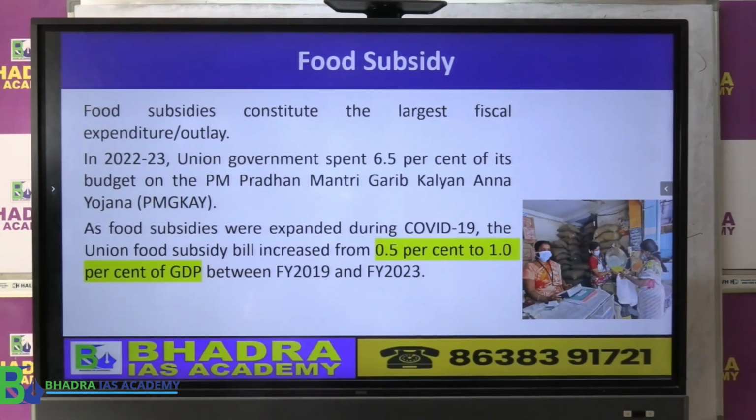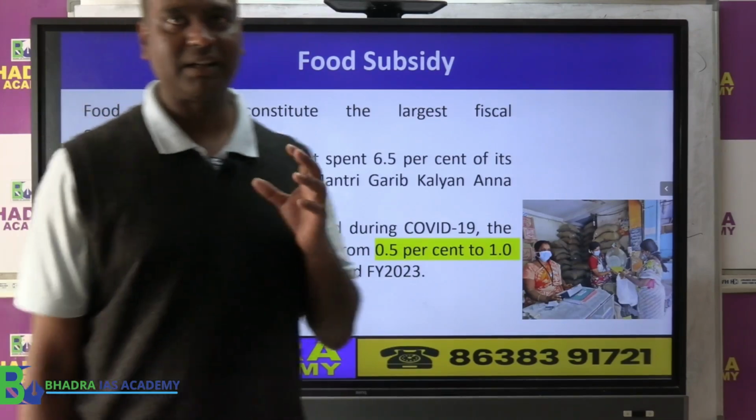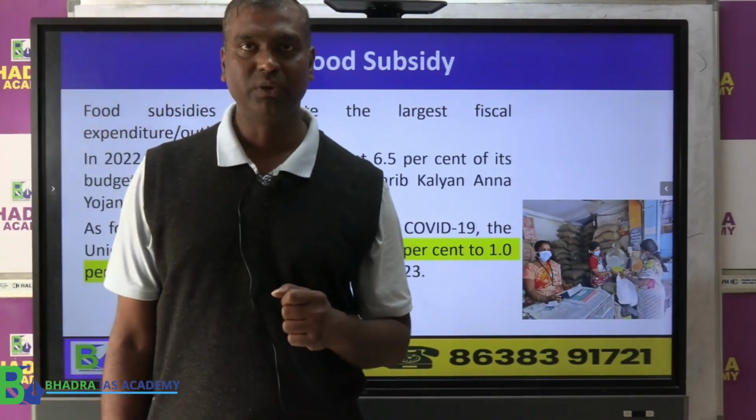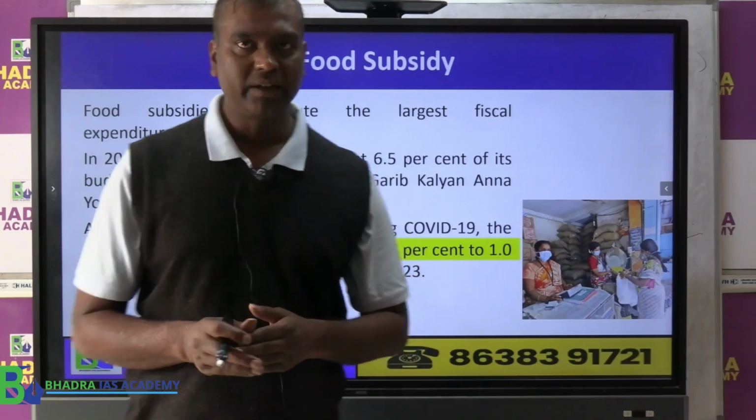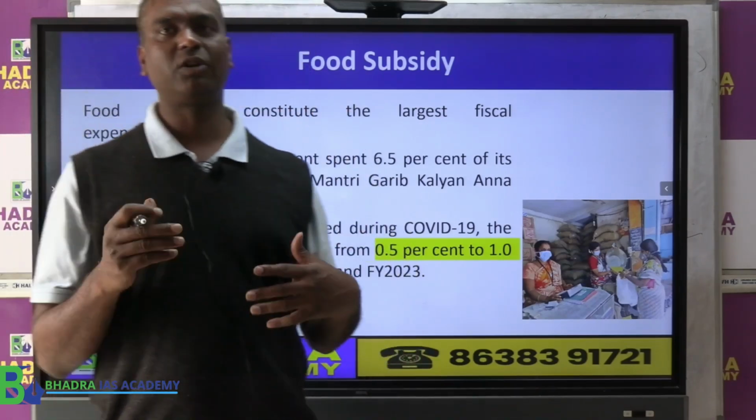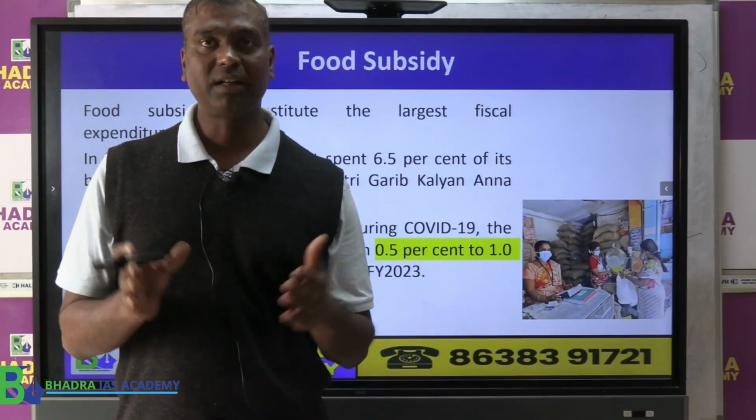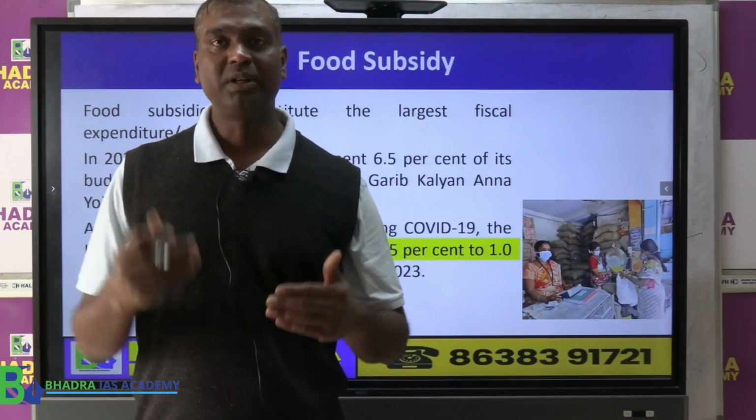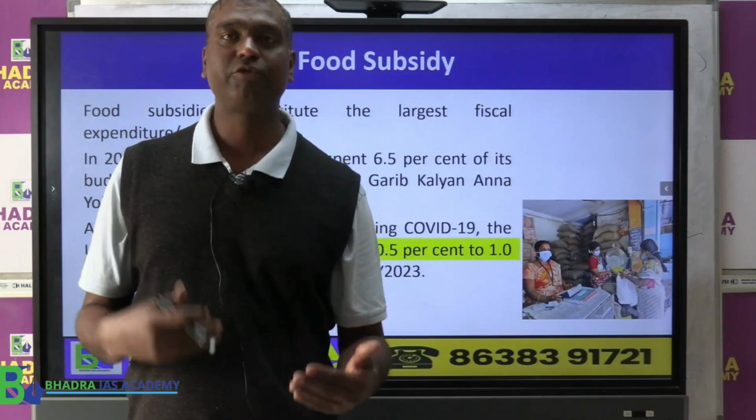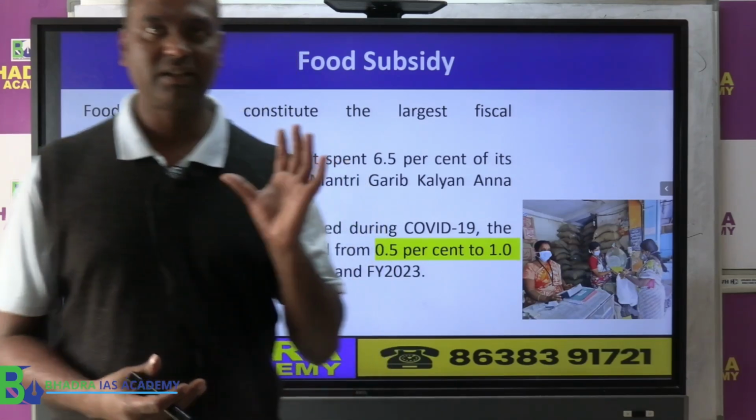Another major point that has been discussed from the government expenditure point of view is the food subsidy. Though food subsidy is part of agriculture, here the government is talking about how much money it is spending to provide social sector development.